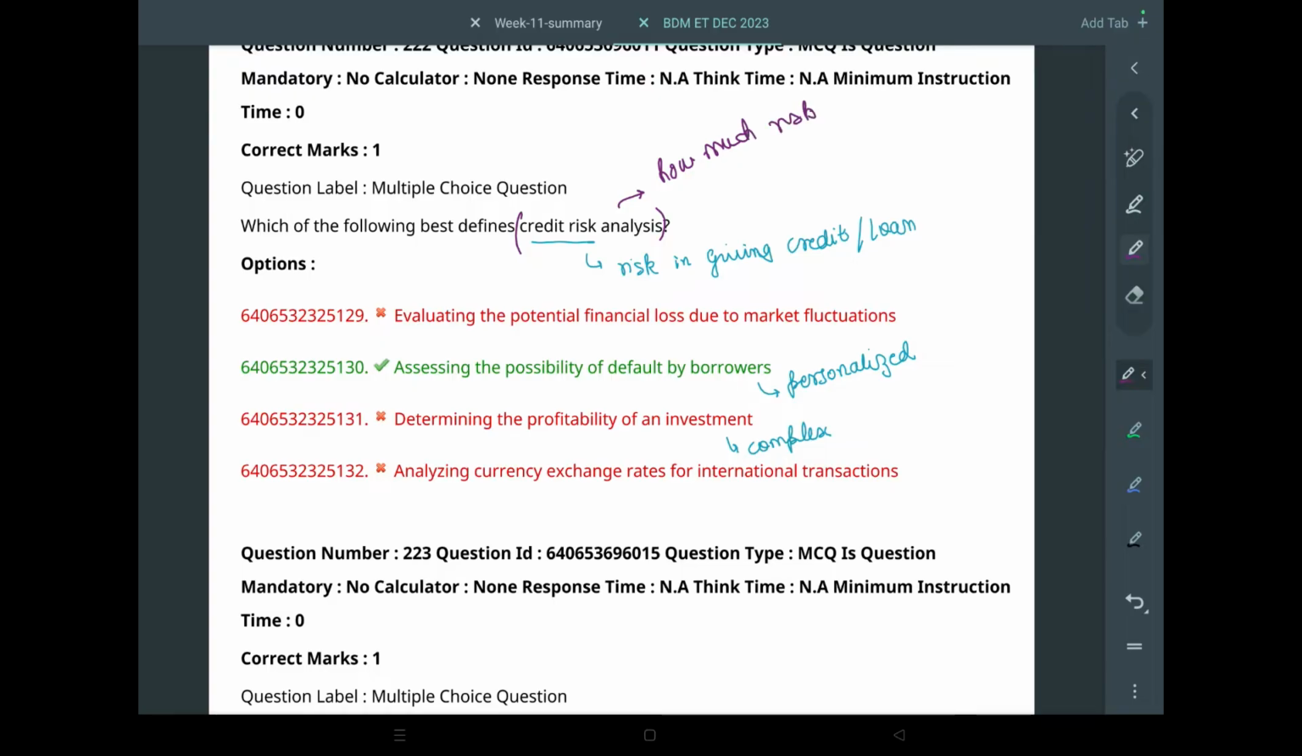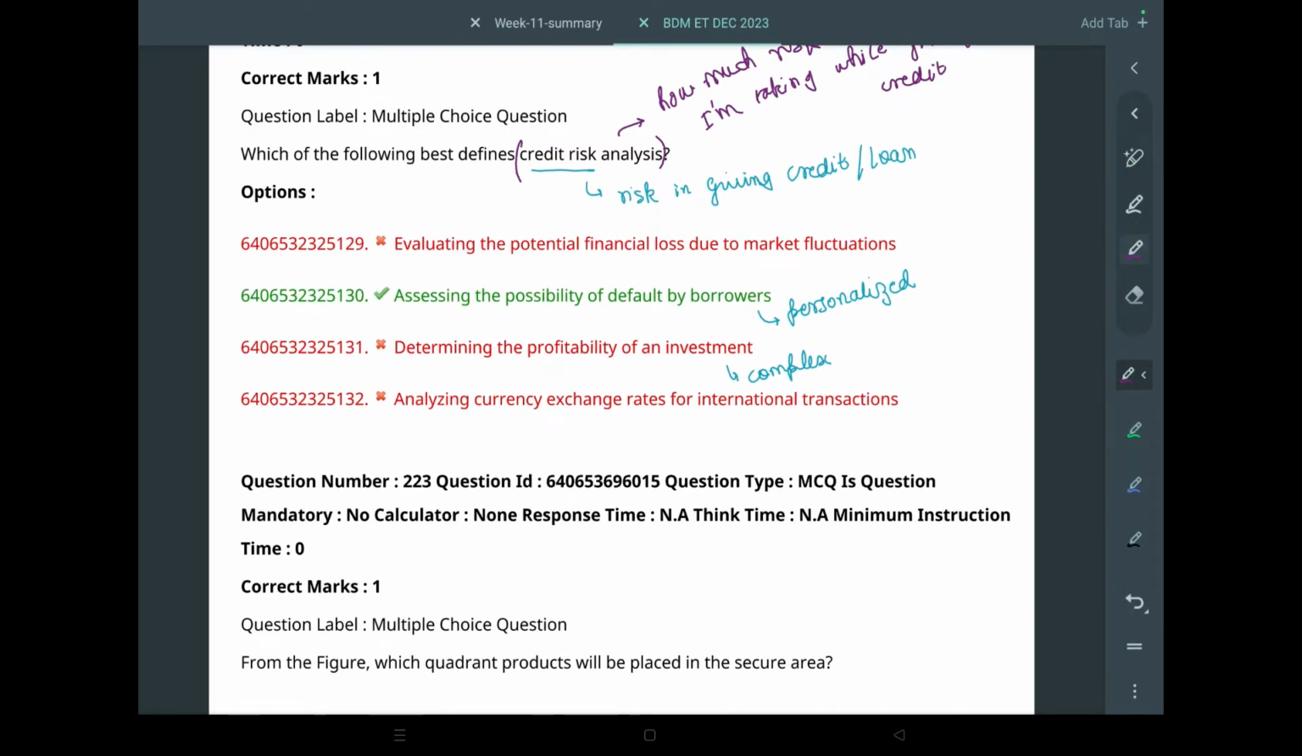How much risk I'm taking while giving credit, loan or anything. So credit includes a variety of different things, but it basically means loan, be it credit card, be it loan, be it anything. But as soon as you hear credit risk, you can just think of it in terms of loan. So I've written it, risk in giving credit loan basically.